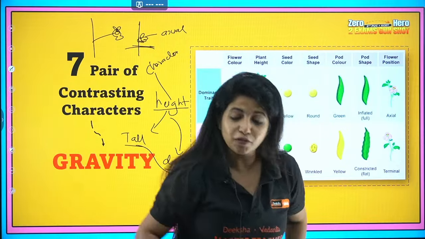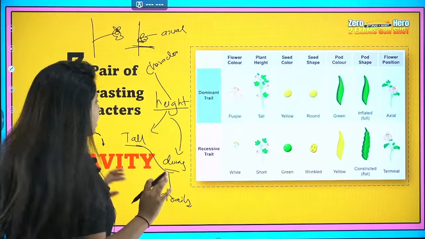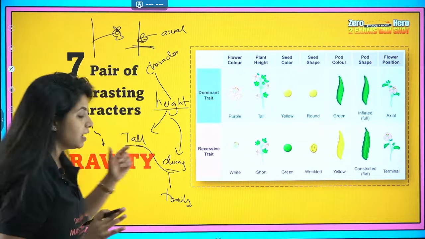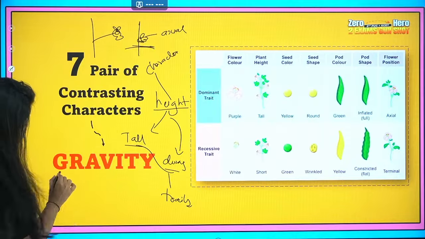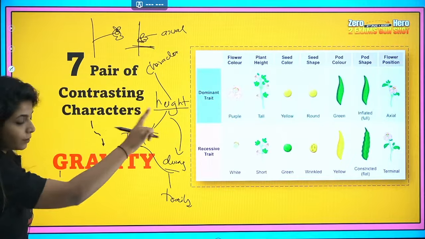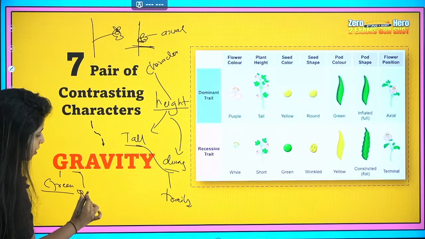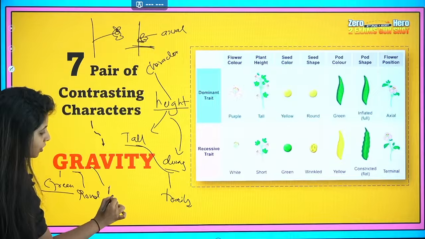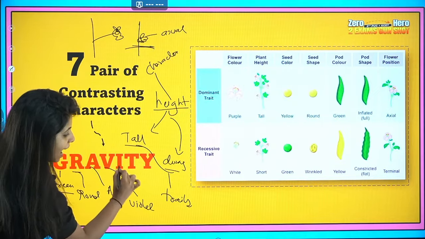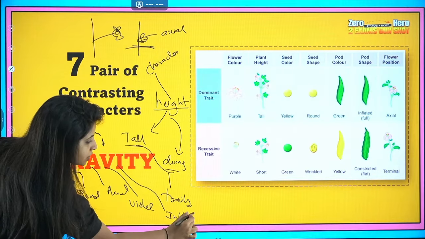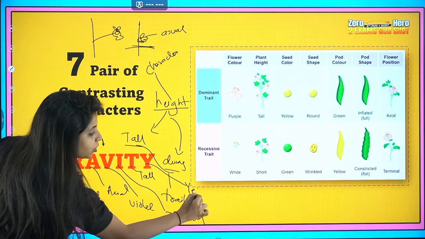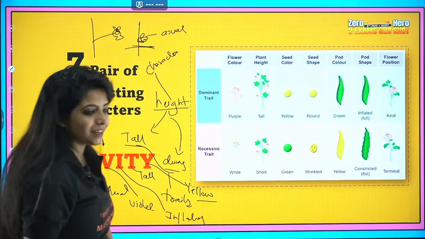And to remember all of it, there is a small trick, and that is GRAVITY. If you want to remember which trait is dominant, just remember gravity. G stands for green pod color. R stands for round seed. A stands for axial flowers. V stands for violet flowers. I stands for inflated pods, that is the full pods. T stands for tall plants, and Y stands for yellow seeds. So these are the dominant traits.